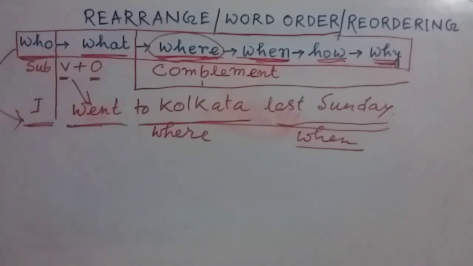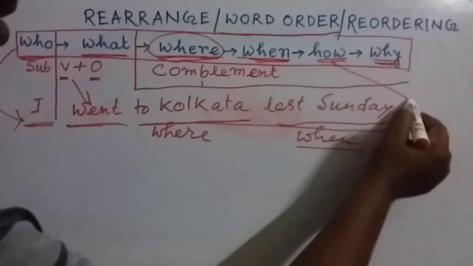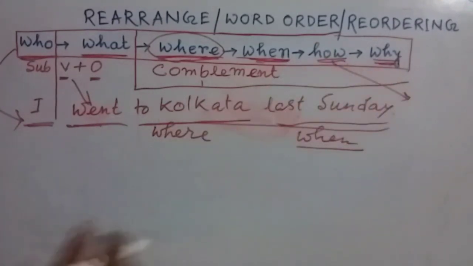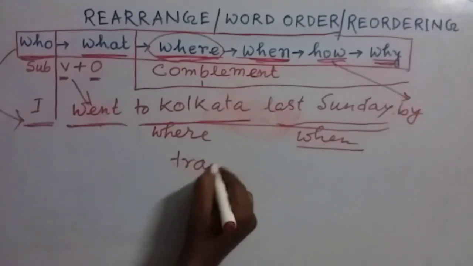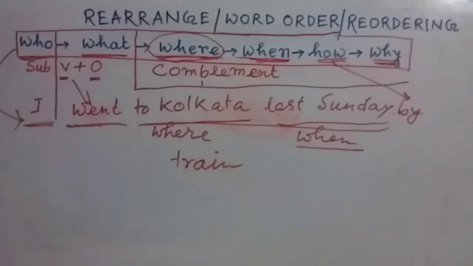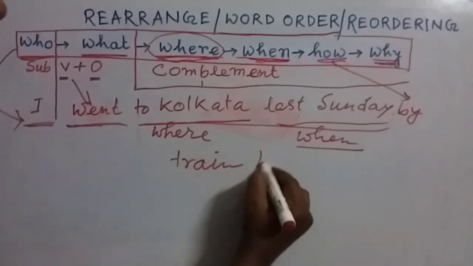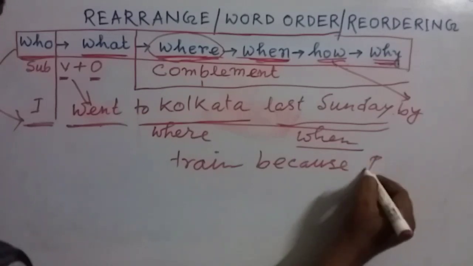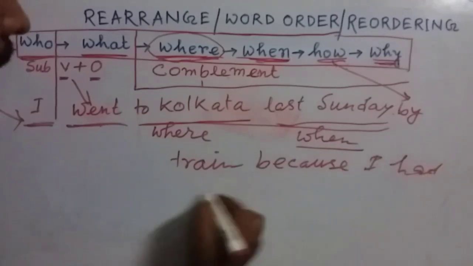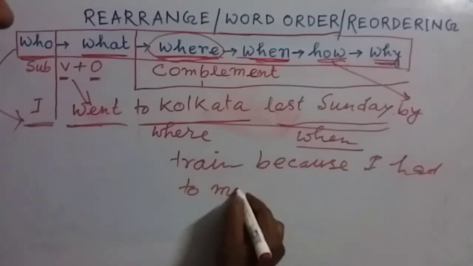Now my dear friends, if you write down these one, how did you go there? You can here write down by train. So I went to Kolkata last Sunday by train. Why? Because I had to meet my friend.